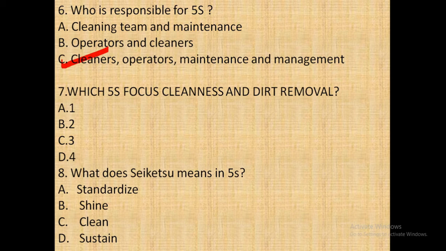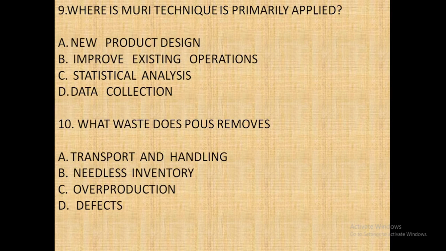So guys, come to the next question, that is which 5S focuses on cleanliness and dirt removal? Here the answer is C, that is 3. Next question, what does seiketsu mean in 5S? Seiketsu is a Japanese word. So here the English meaning of the word seiketsu is standardize. That is standardize. So guys, next question.